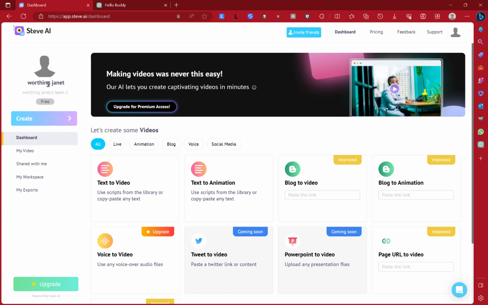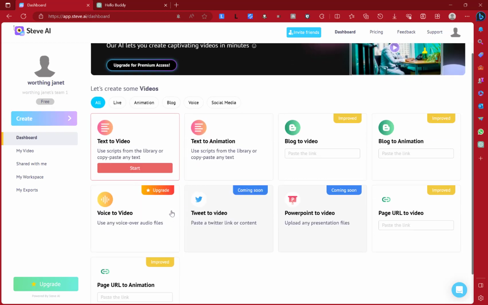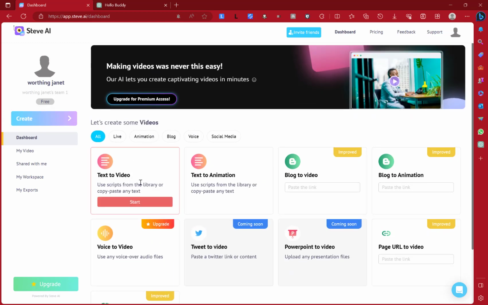Just to get started, we have different types of products over here that they can offer you, and these are all of them in this category. So they have text to video, text to animation, blog video, which is improved, and then blog to animation, and then a whole bunch. But our focus over here is text to animation. Now you just click start on the product you need to use. It opens a new page in your browser, and then it loads the tool you want to use for you.